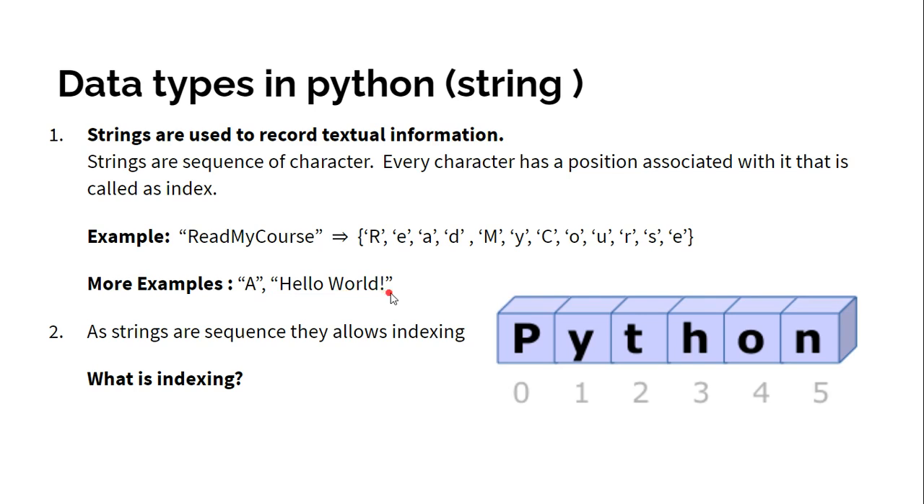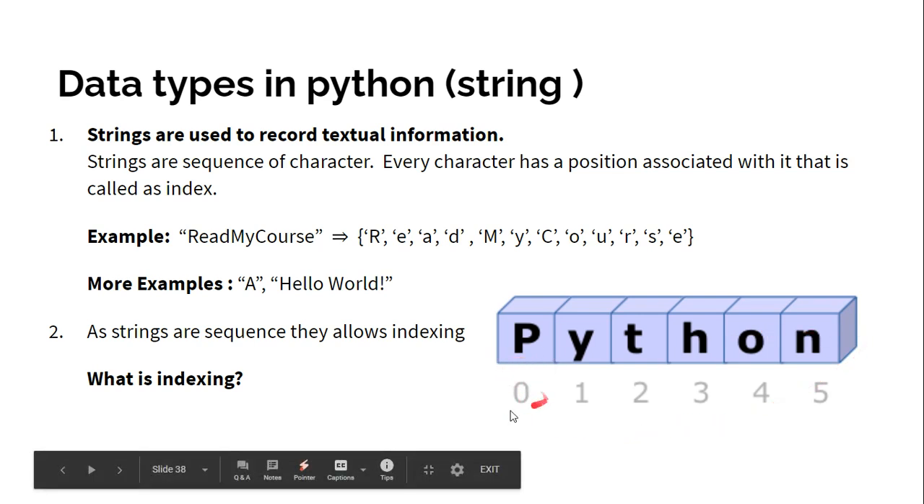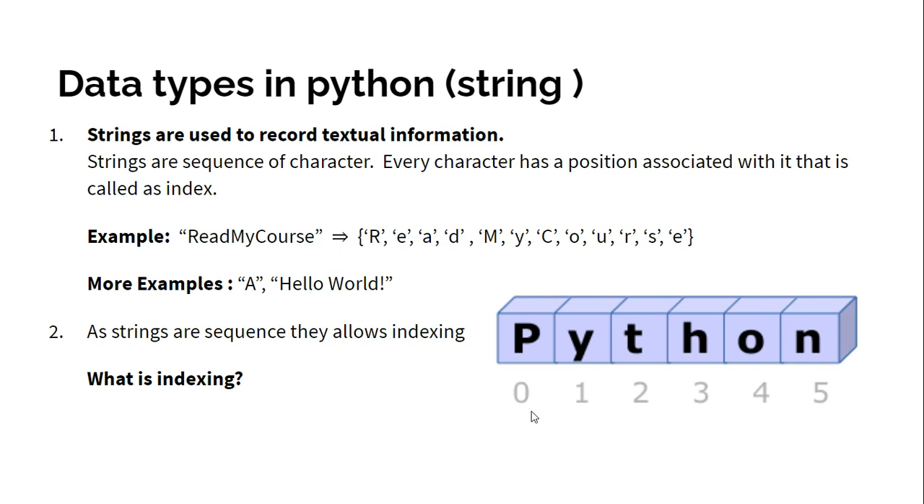Now, I told you one more thing: every character has a position associated with it. Suppose that we have the string Python. Here we have the characters P, Y, T, H, O, N. Now this P has position 0. You can ask me, you could have started with 1, so why are we not starting with 1?